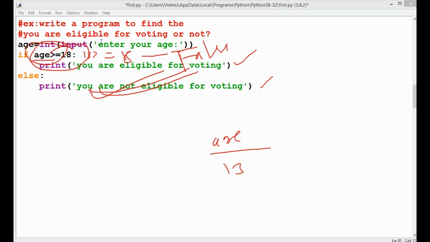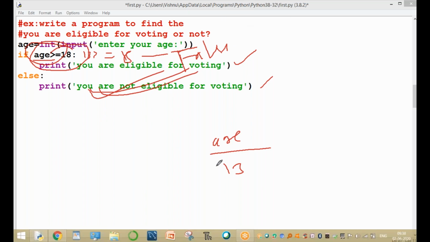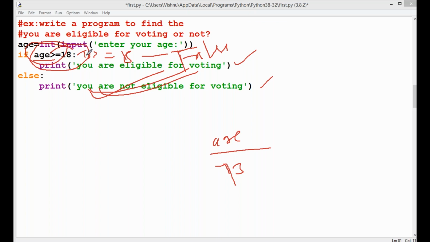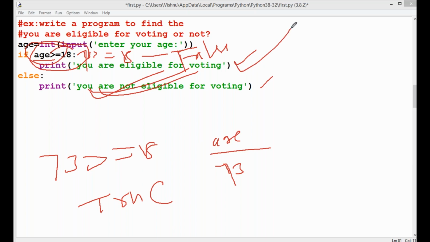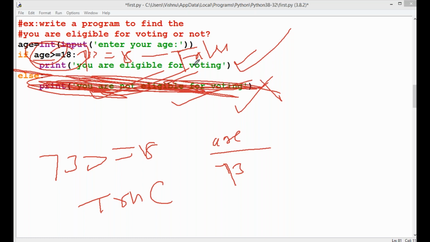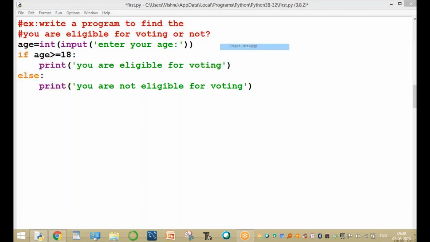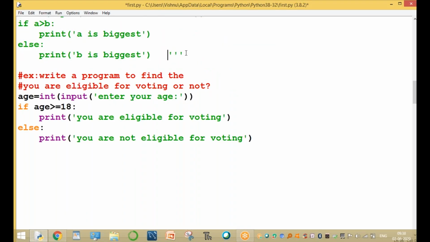Clear? Example, assume that your age is 73. 73 is greater than or equal to 18. This condition returns a true value. Then execute this statement. The second statement, the else part, is not executed. Execute this part only: You are eligible for voting. Clear or not? Any doubt? So these are the if else block statements.